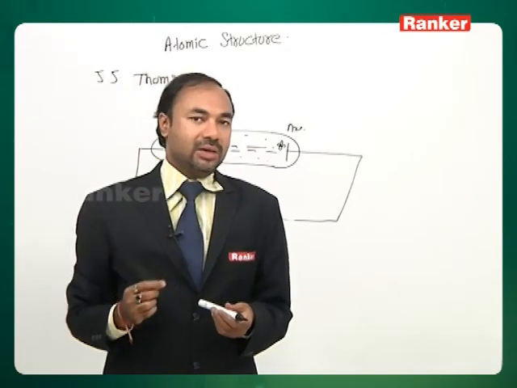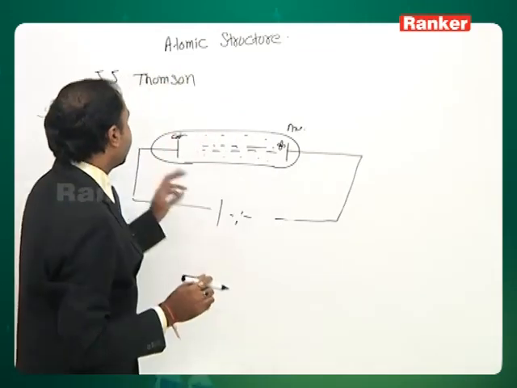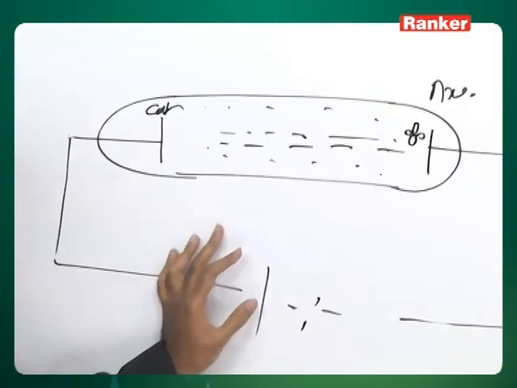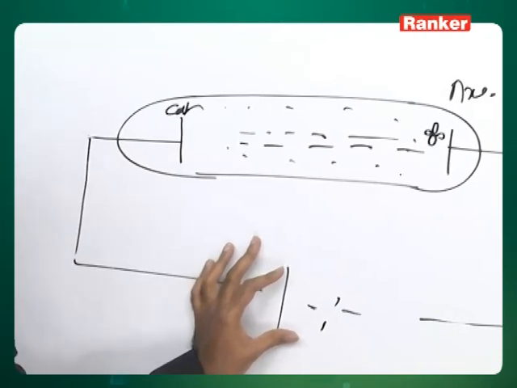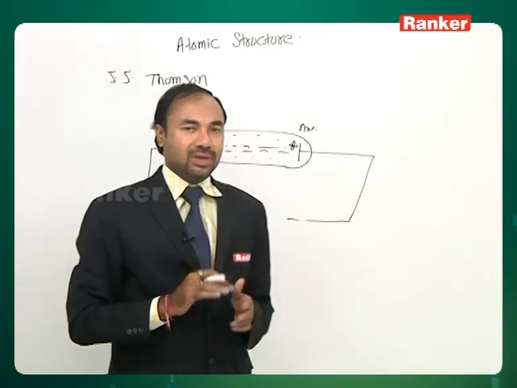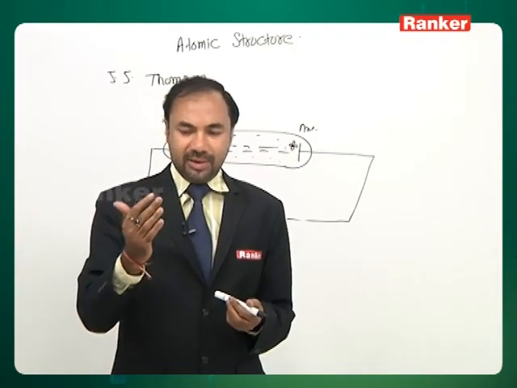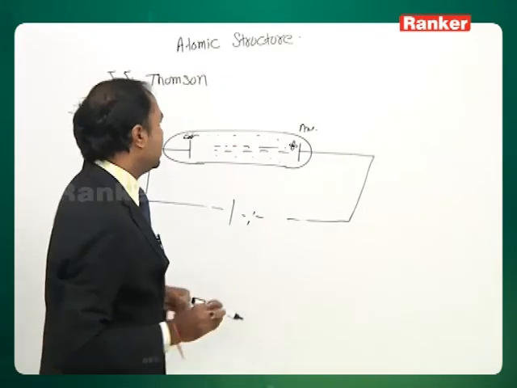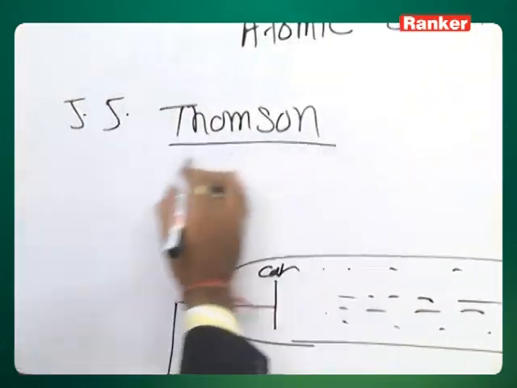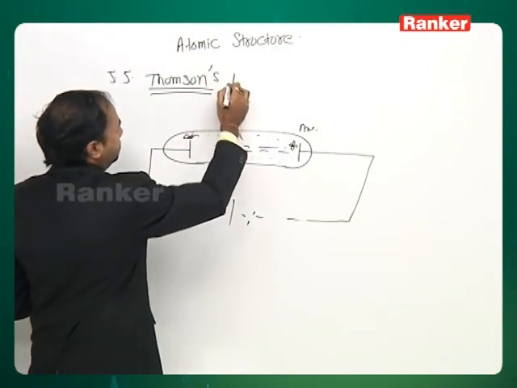Later on, Millikan discovered the charge on the electron, and from here a new era of atomic models began. The first one we have to discuss, which is not in the IIT Advanced syllabus, only in the IIT Main syllabus, was given by Thomson and is known as Thomson's atomic model.